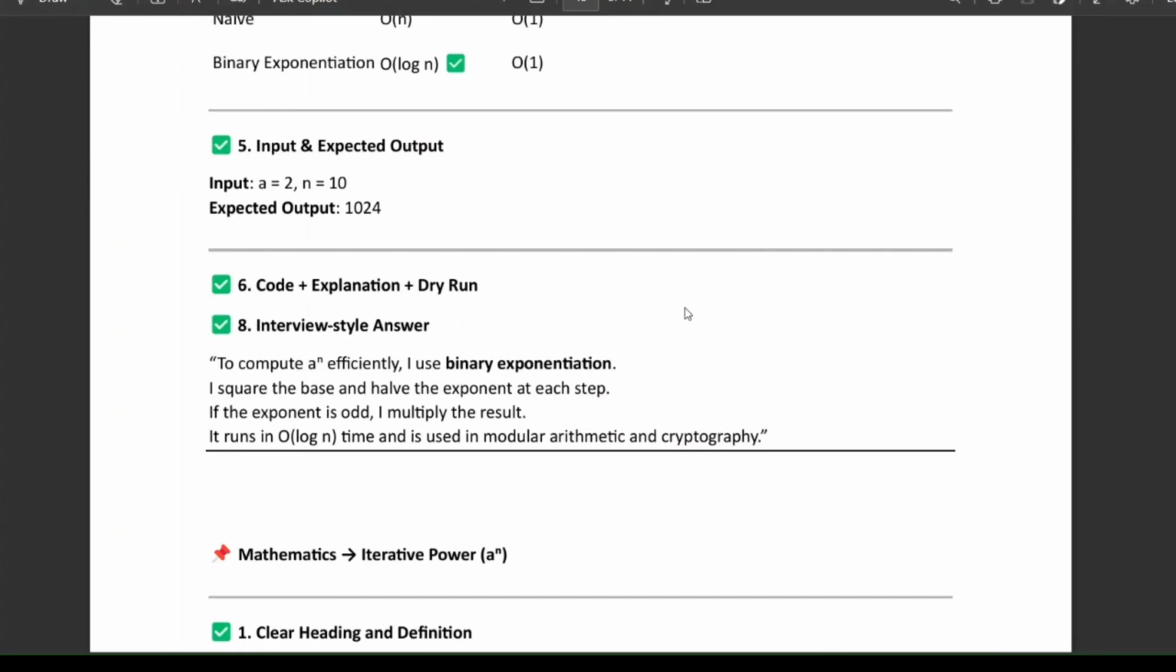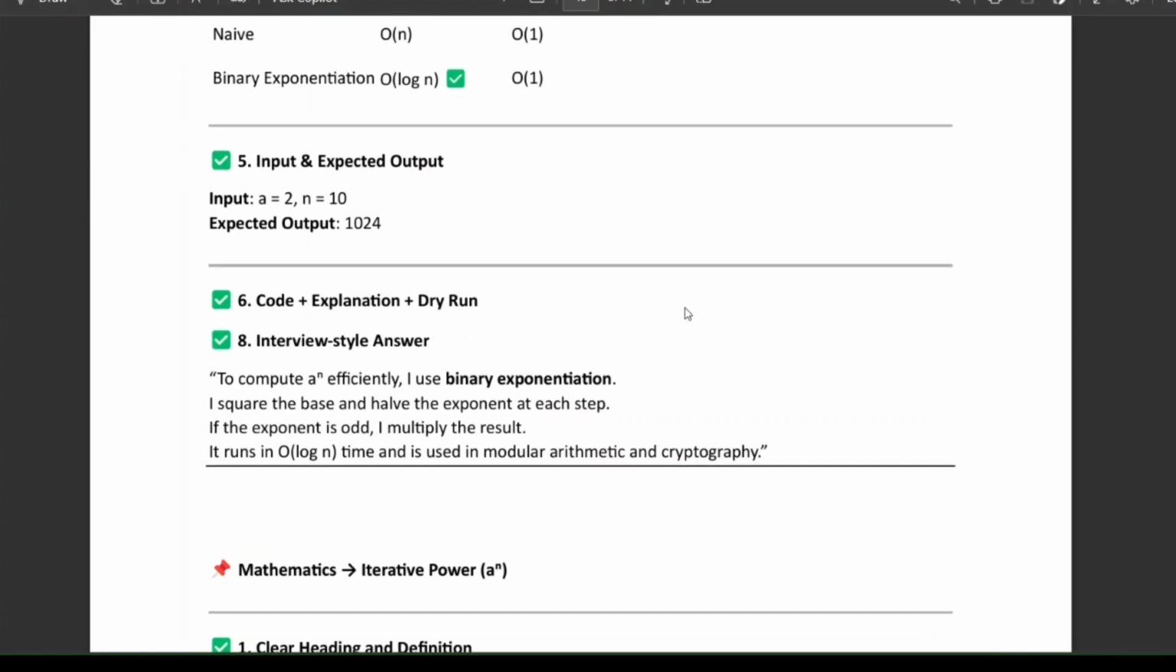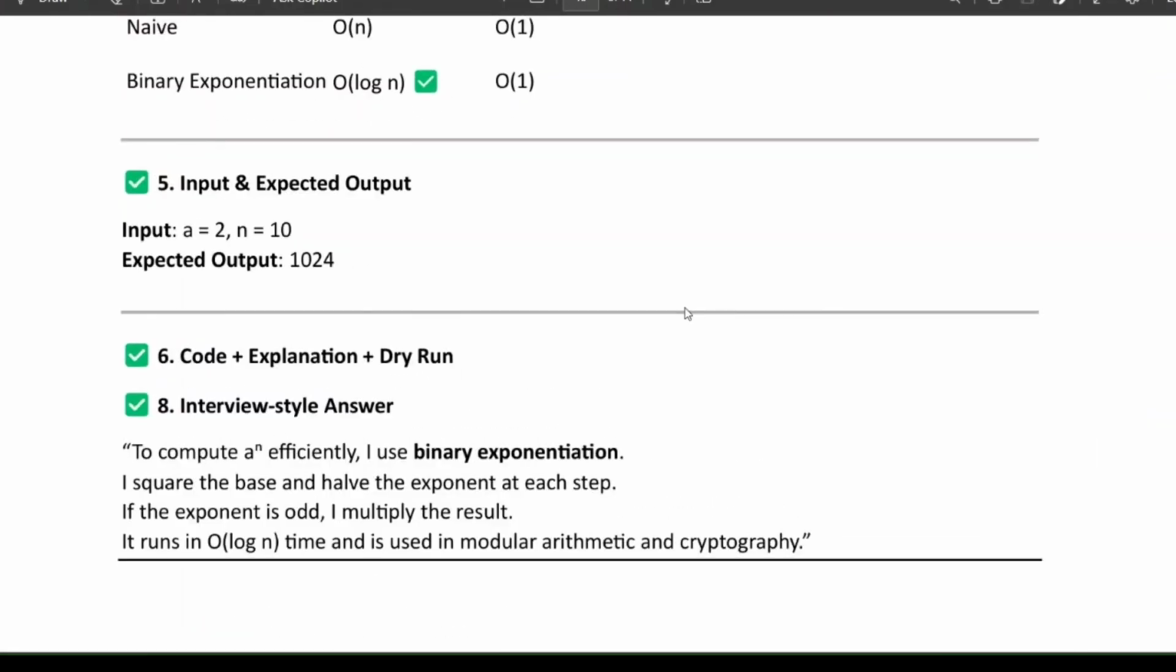And coming to the interview style answer, how to answer: to compute a power n efficiently, I use binary exponentiation. You need to say like this: I square the base and halve the exponent at each step. If the exponent is odd, I multiply the result. It runs in O(log n) time and is used in modular arithmetic and cryptography. Okay, this is how the sample answer looks, and I'll be explaining the code and diagram at the end of the video. Now let us see that.